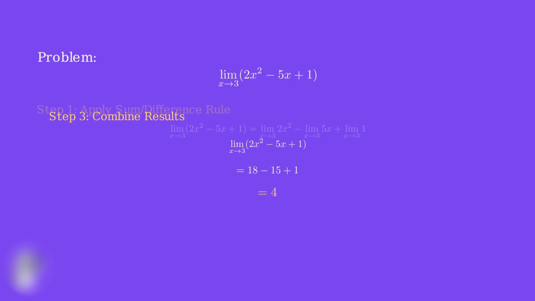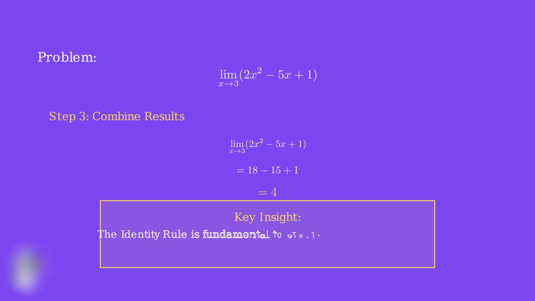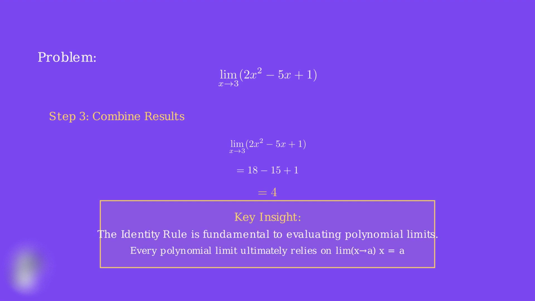Calculating step by step, 18 minus 15 equals 3, and 3 plus 1 equals 4. Therefore, our final answer is 4. This example demonstrates a crucial point. The identity rule is the foundation for evaluating polynomial limits.